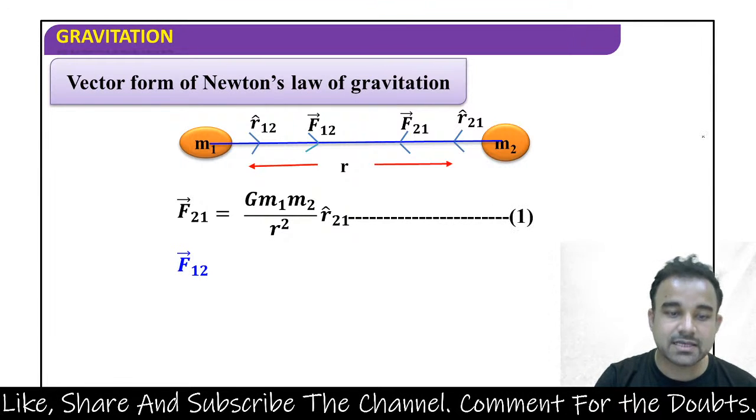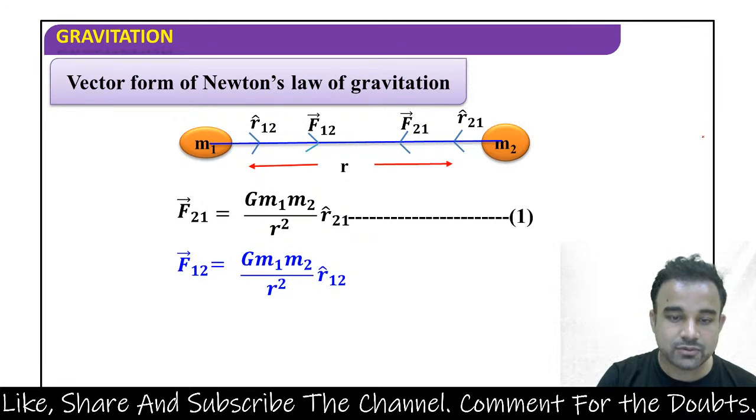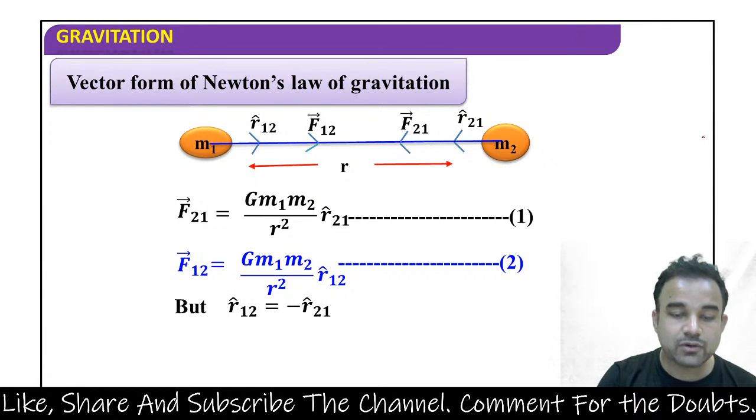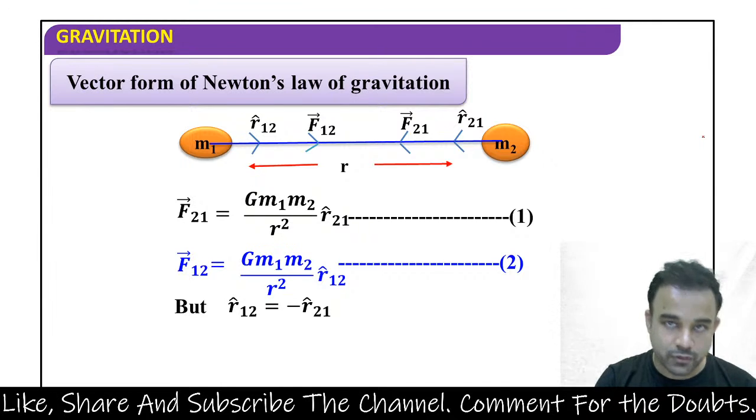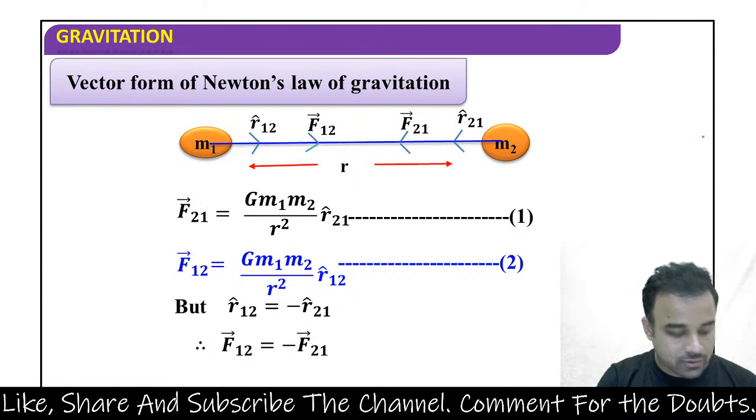Okay, this is its vector form. f12 will be equal to G m1 m2 by r square into r12 cap. This is its vector form, but r12 is equal to minus r21, so f12 is equal to minus f21.